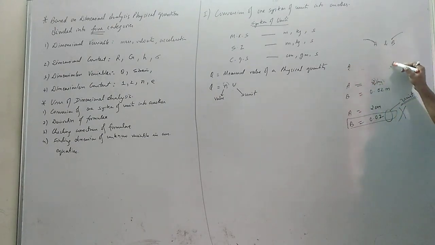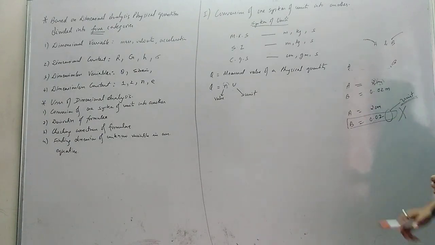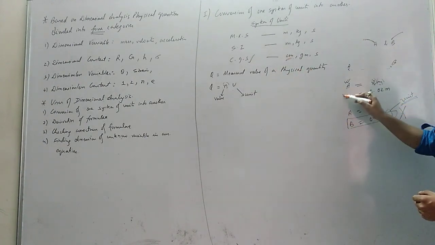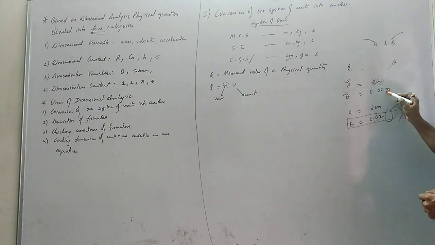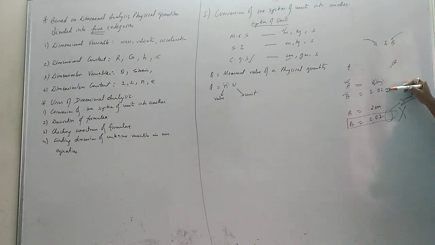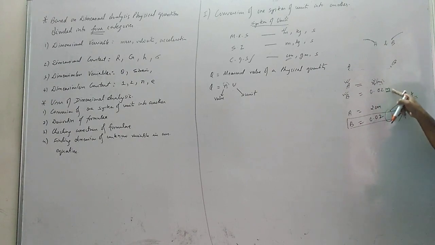This is the physical quantity which we need to measure. This distance is the physical quantity which we need to measure, which I told the two students A and B to measure. Student A measured in centimeter, that is CGS unit, length in centimeter, and student B measured in meter, that means in MKS unit. That means these two students measured the same physical quantity in two different units. Then these two are equal. Everyone knows 2 centimeter is equal to 0.02 meter.